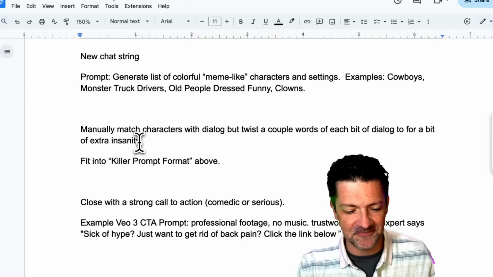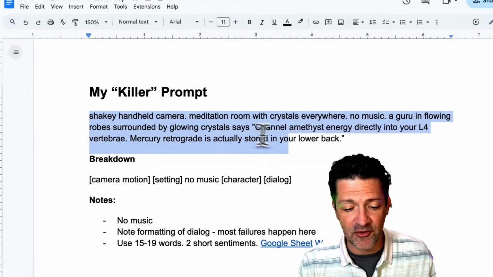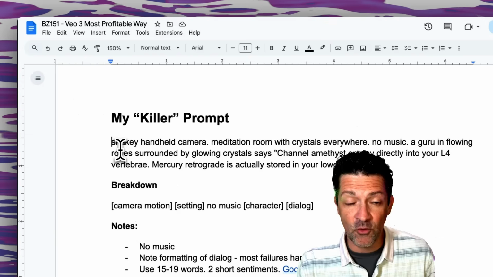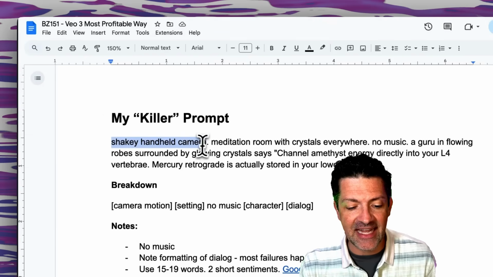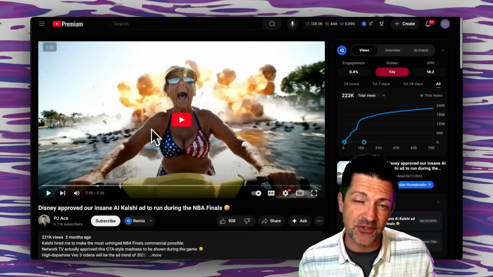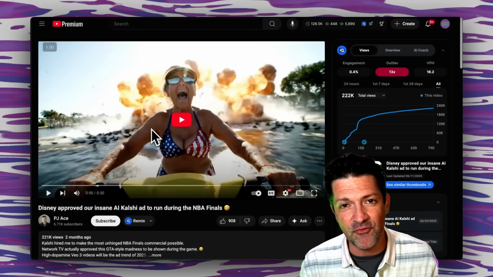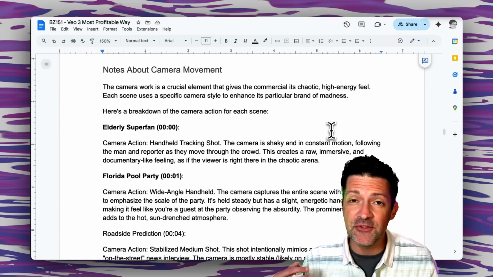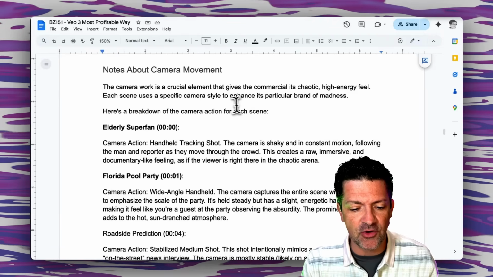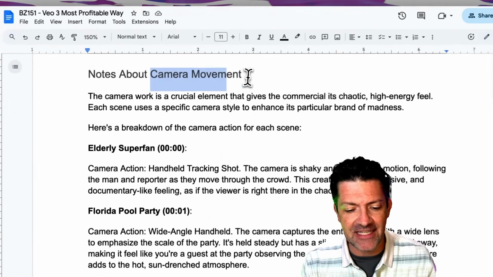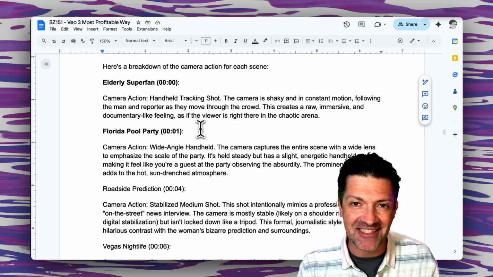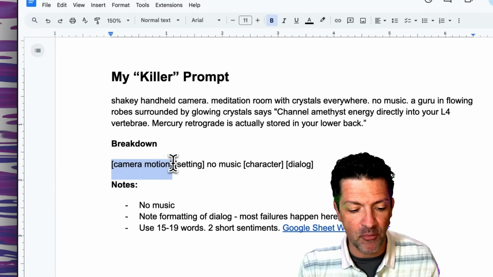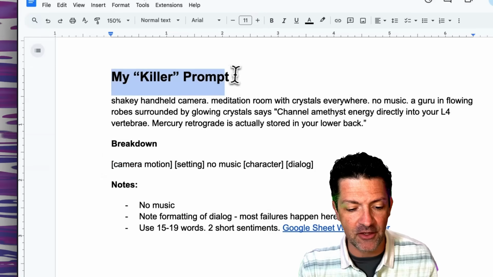Then you want to fit all that into this killer prompt format, following this as closely as possible. The one skill that I want to get better at is the camera motion. In PJ Ace's version, he uses a lot of different camera movements to add a lot of variety and excitement to his version. So I've used Google AI Studio to deconstruct all of the different camera movements that he uses in that video, and that's the skill that I'm excited to get better at so that I can have a little more variety in this camera motion portion of my killer VO3 prompt.